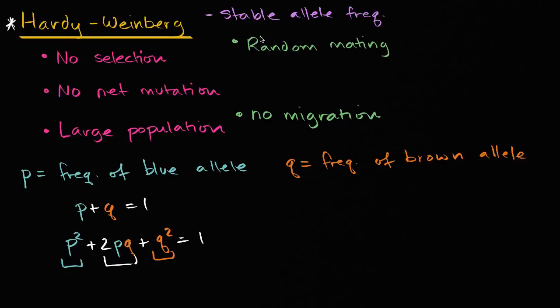You might want to do that, but the more important thing is to get the underlying idea. And the underlying idea is, will something somehow cause the allele frequency to be unstable? And actually another way to say stable allele frequency is no evolution. No evolution. Evolution is a change in the heritable traits in a population, and that will include a change in allele frequency. And if you think about the two ways that you could have a population evolving, well, you can have selection. So we're going to assume no selection.